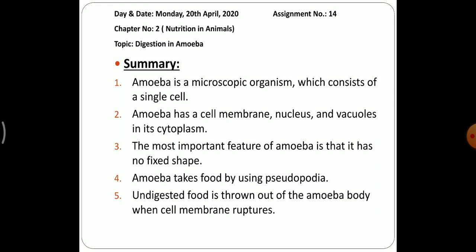So at last we will summarize the topic. Amoeba is a microscopic organism which consists of a single cell. Amoeba has a cell membrane, nucleus and vacuoles in its cytoplasm. The most important feature of amoeba is that it has no fixed shape. Amoeba takes food by using pseudopodia. Undigested food is thrown out of the amoeba body when the cell membrane breaks. So, you all are clear with digestion in amoeba. How does it take place?